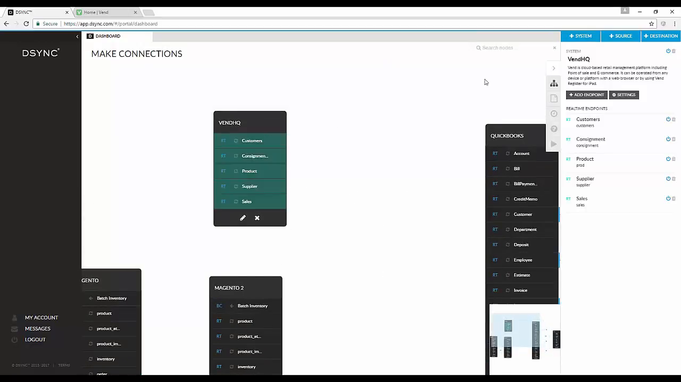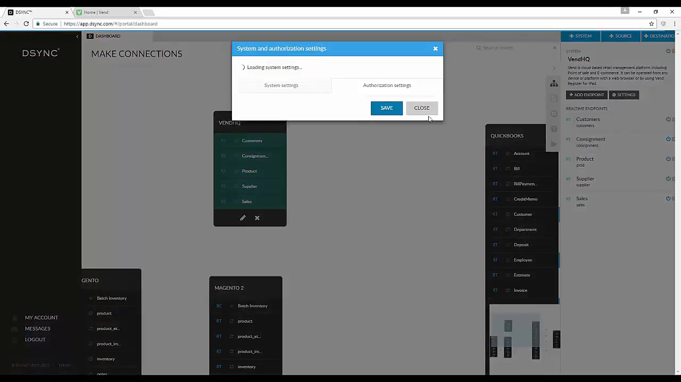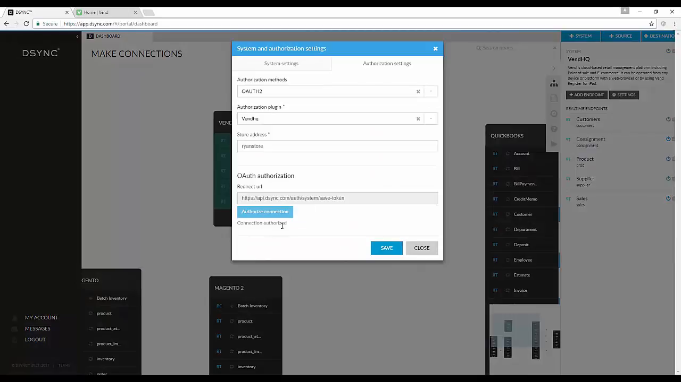To confirm that your authorization is successful, please click on the Vend icon, then select Settings. Underneath the OAuth section, it should read Connection Authorized.